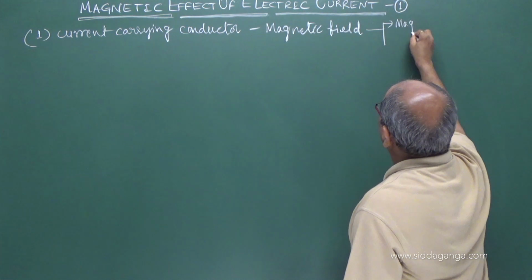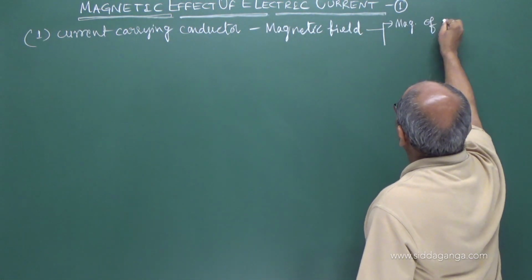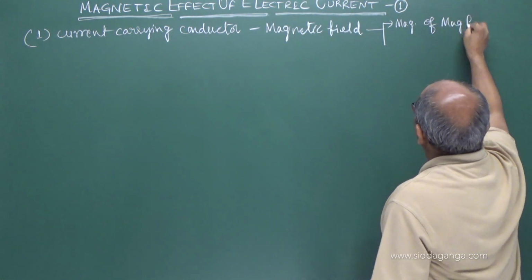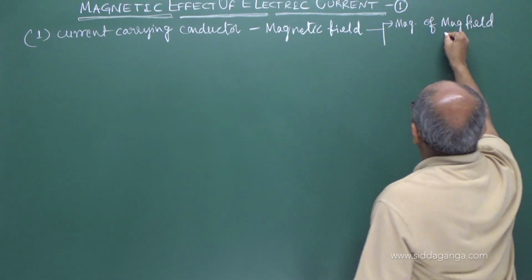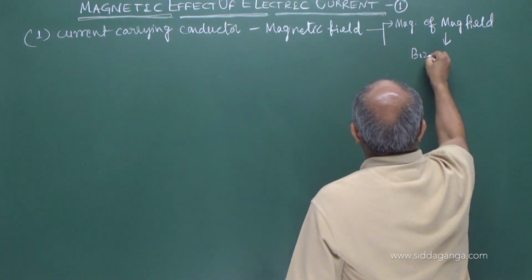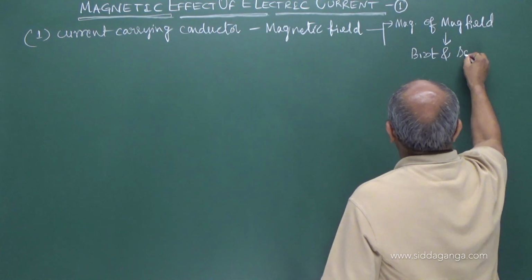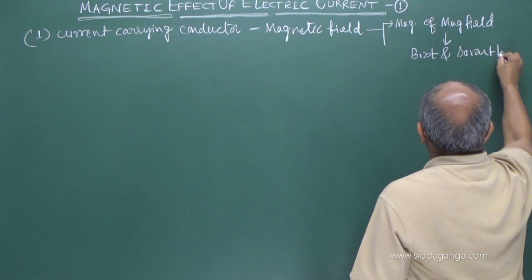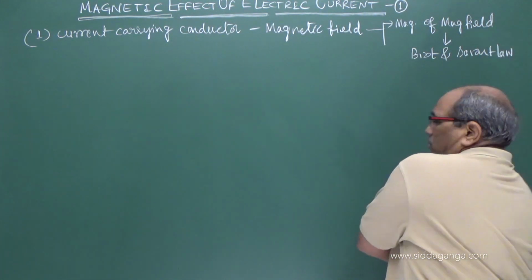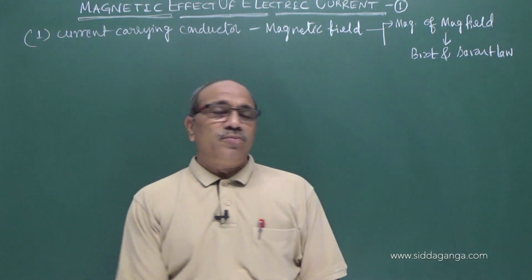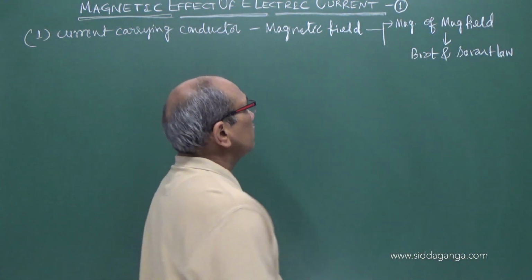The magnitude of the magnetic field is given by the Biot and Savart law.